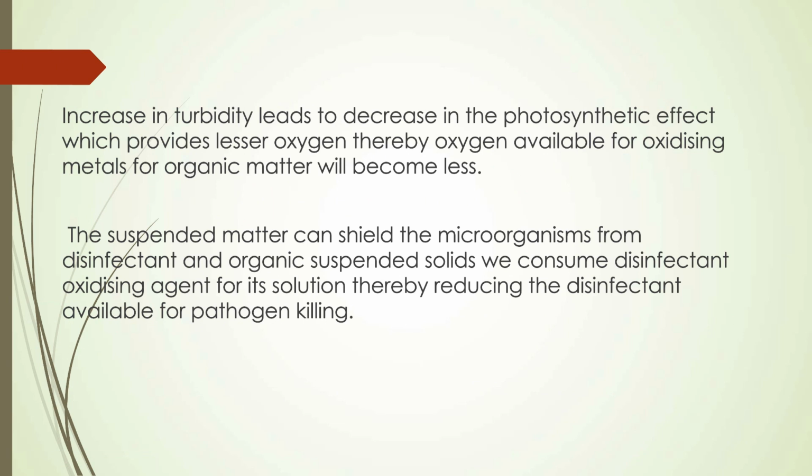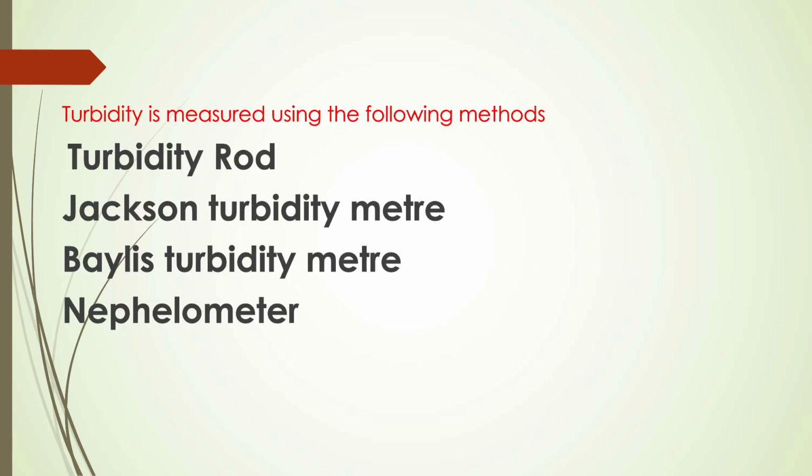Increase in turbidity leads to a decrease in the photosynthetic effect, which provides less oxygen. Thereby, the oxygen available for oxidizing metals and organic matter will become less. This is a very big problem which turbidity causes to water, so it has to be kept within acceptable limits. The suspended matter can shield the microorganisms from disinfectant, and organic suspended solids consume disinfectant, an oxidizing agent, thereby reducing the disinfectant available for pathogen killing.